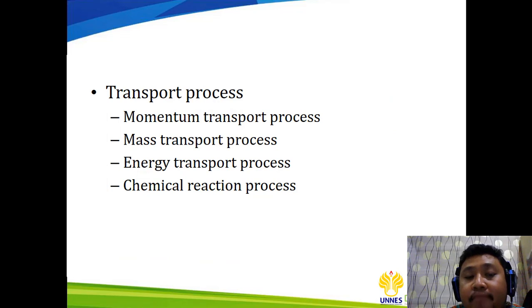And these are the main processes in transport: first is the momentum transport process, mass transport process, energy transport process, and chemical reaction processes. Even though we have four transport processes, in this topic we are only going to discuss momentum, mass, and energy, since chemical reaction is already learned in the reactor class or the chemical reaction engineering class.